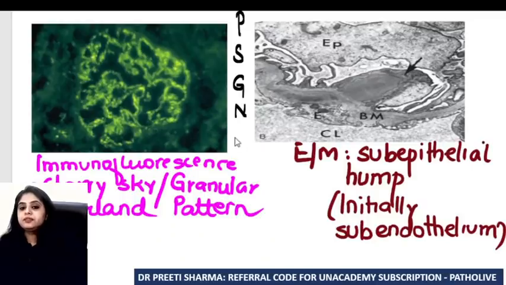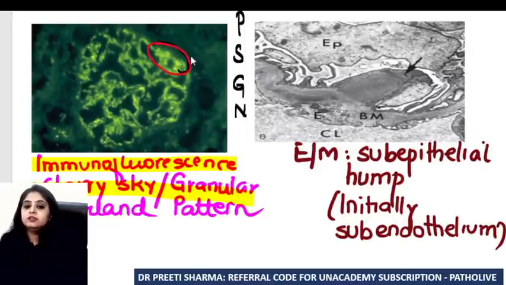In PSGN, the immunofluorescence shows us something known as starry sky appearance. It is known as starry sky granular appearance. And what do I mean by that? When I say starry sky, I'll say stars and sky. Stars will always be twinkling and shining more. So some areas will be shining more, and then some areas are going to fall totally dull. Then again I'll have some shiny areas, then some areas will be dull, just like the stars are twinkling. So that is known as the starry sky appearance.